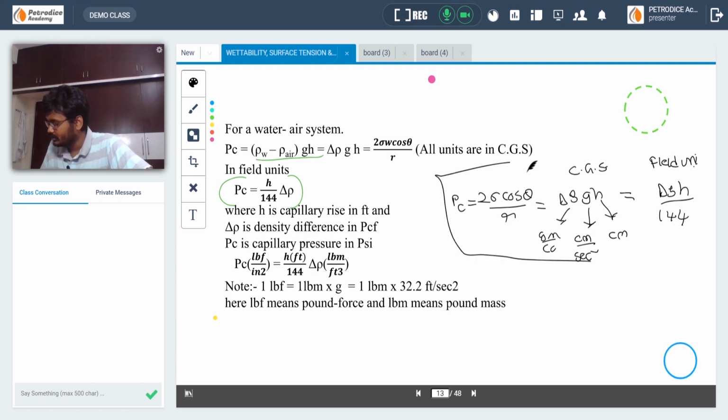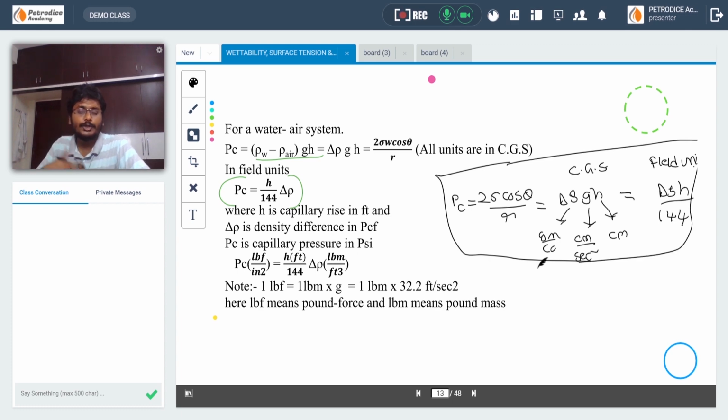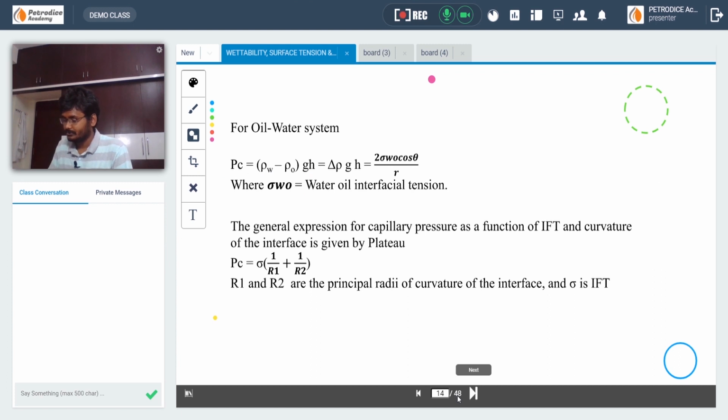From these three formulas, you can solve any numerical related to capillary pressures. For now, remember these three, and you don't have to remember all the process that I have told you for the derivation of 2 sigma cos theta by r or delta rho gh. But you have to know the basic differences between them. Yes, for an oil-water system it is given like this.